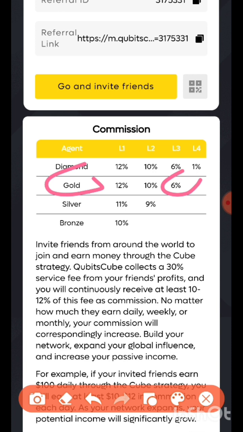The news was shared on the official channel, the YouTube channel, and the Telegram channel, with their Twitter handle as well. The next level, which is the highest, is the diamond level, which will make you earn across the board. I'll earn 12%, I'll earn 10%, and I'm going to earn 6%. On the last level, which is level 4, I'm going to earn 1%.